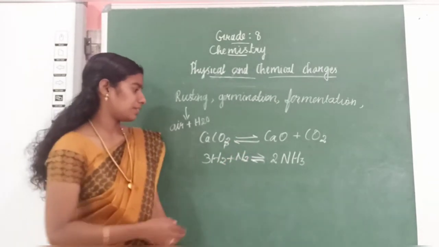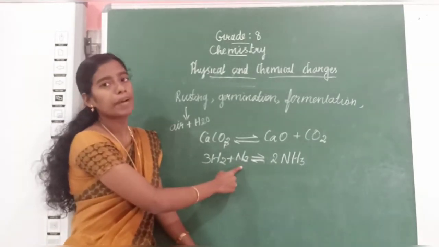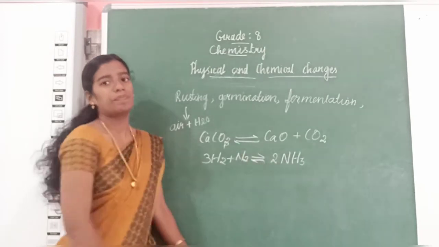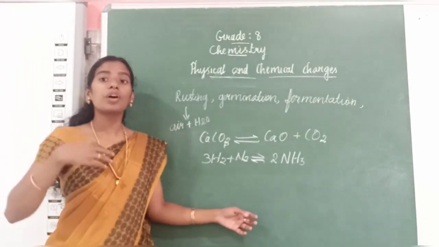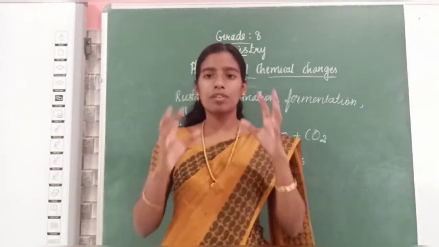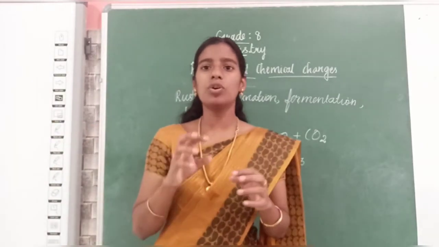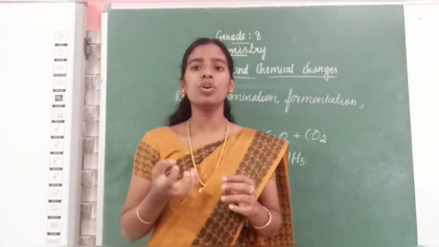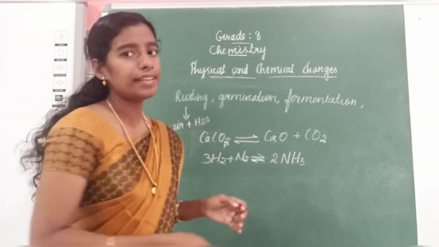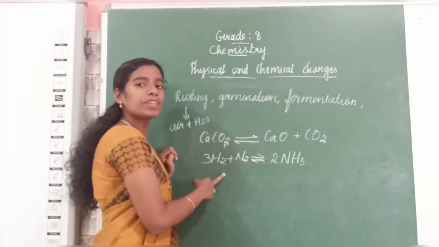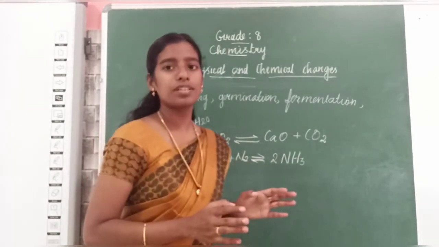Other example, 3 hydrogen molecules and 1 nitrogen molecule combine to form ammonia. When this ammonia is formed, you have to cool. Consider you are having this reaction in a bottle. When this ammonia is formed, at once you have to cool that bottle. Otherwise, it will again decompose to hydrogen and nitrogen. So, you are clear about this.